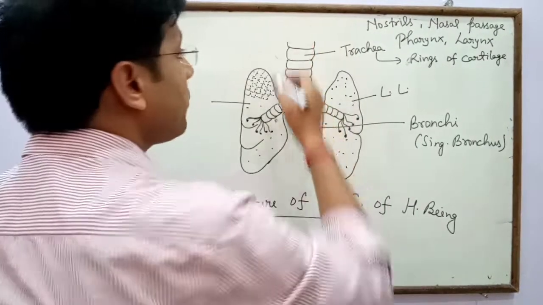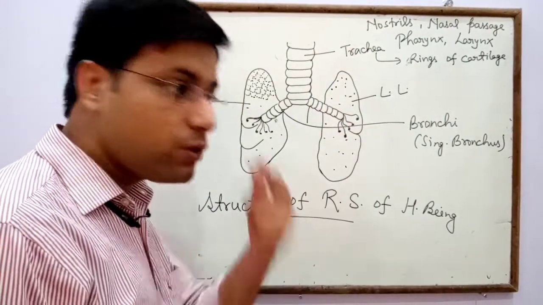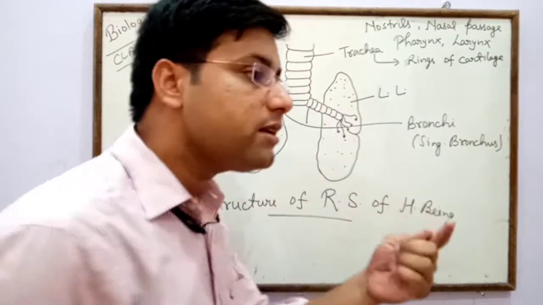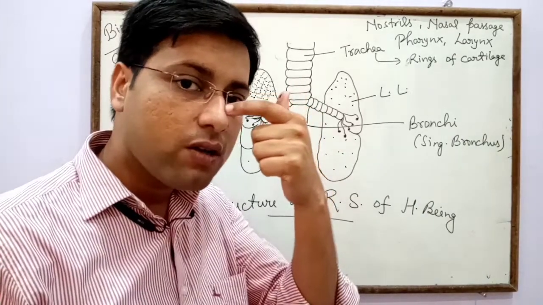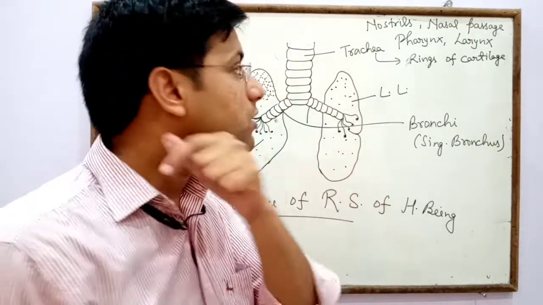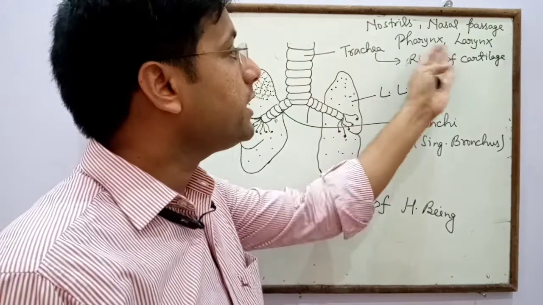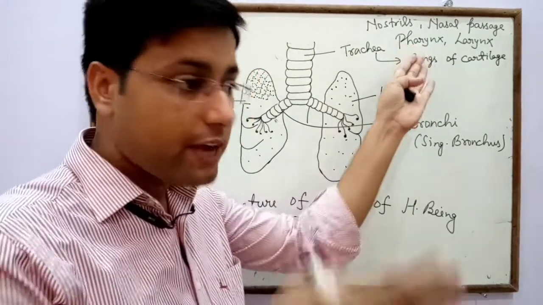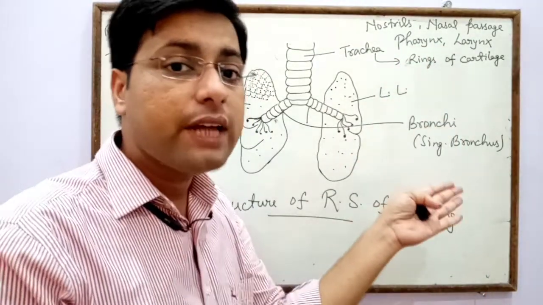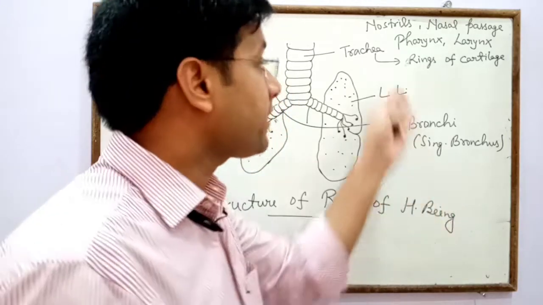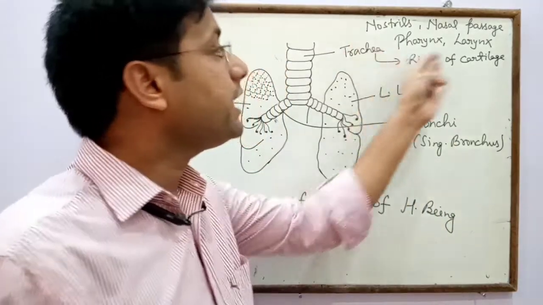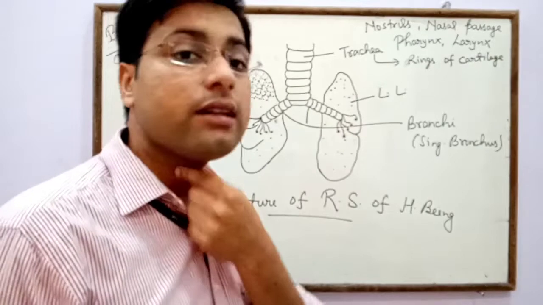When we take oxygen through the nostrils, it enters the nasal cavity. After the nasal cavity the air crosses the pharynx. The pharynx is the crossing of air as well as food, and after that the air crosses the larynx.